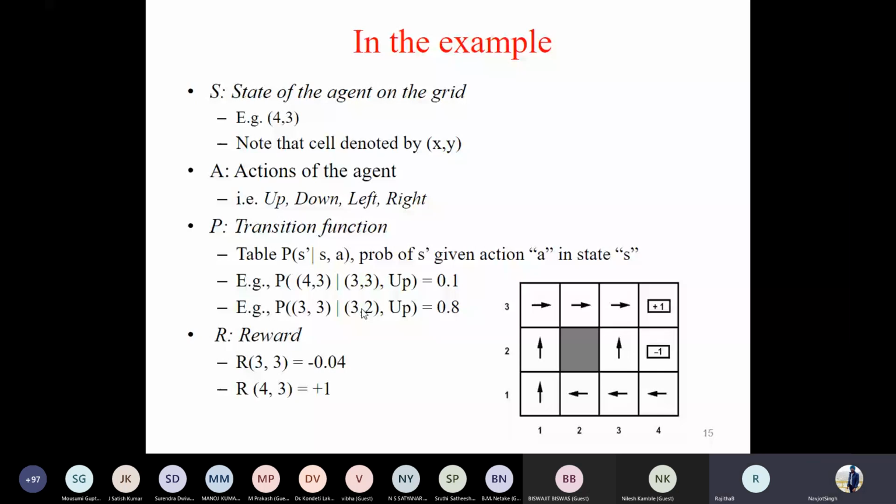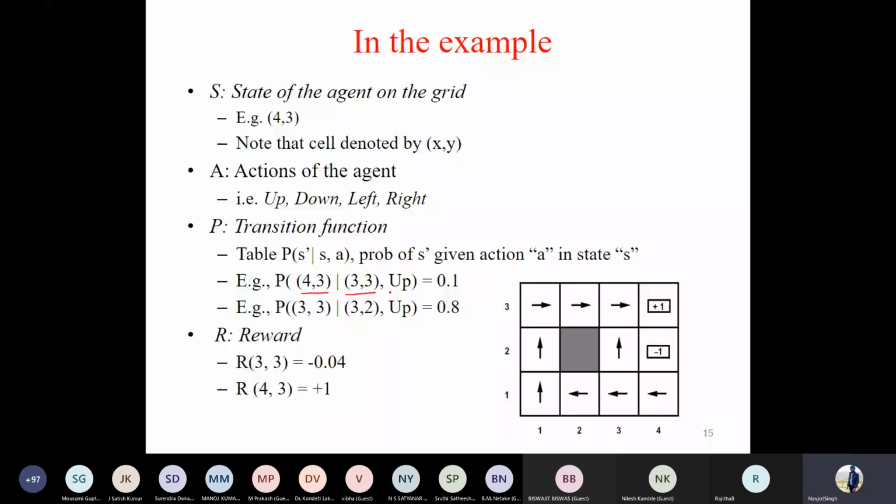Then the transition function that we have discussed in the initial slide, where we talked about the concept of the desired action and if you are moving left or right of the desired. Let's see with the help of these two examples. The first example says the probability of being in state 4, 3 provided that your previous state was 3, 3 and you have selected an up action.